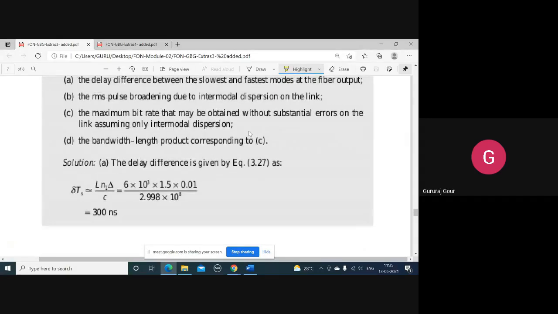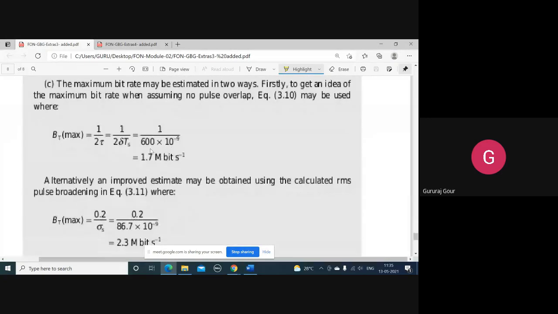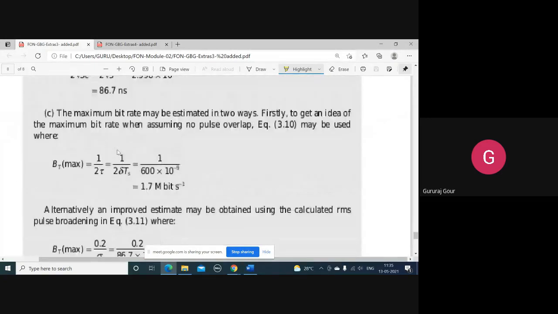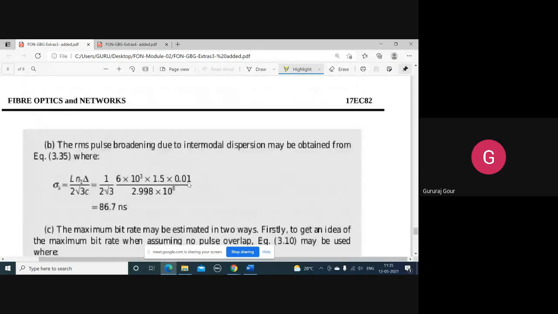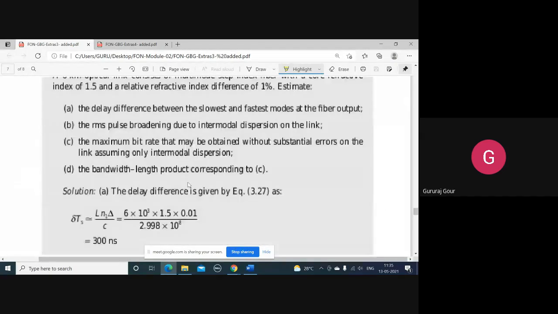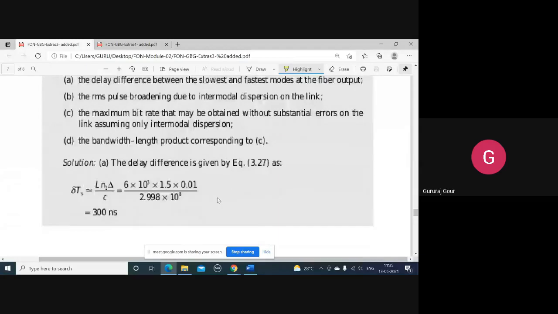Next, he will ask you to find out the maximum bit rate obtained without errors on the link, assuming only intermodal dispersion is there. So maximum bit rate without error, we know, is going to be 1 by 2 ΔTs. ΔTs we already got here, it is 300.